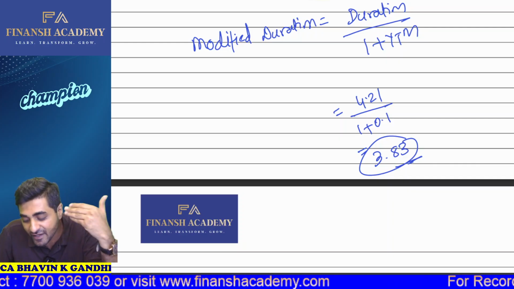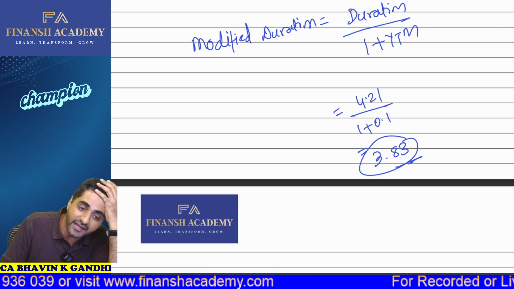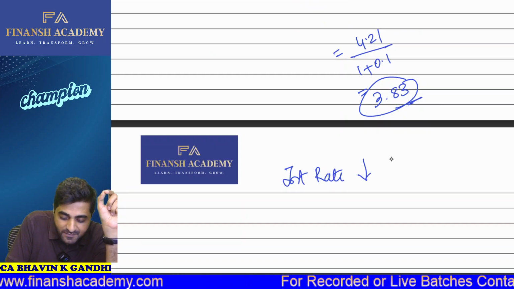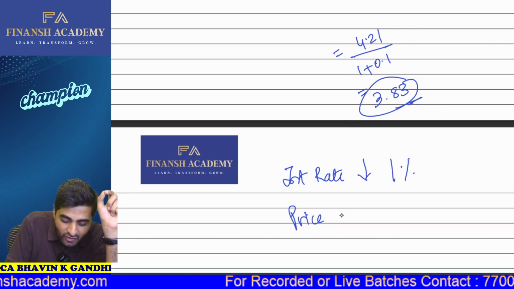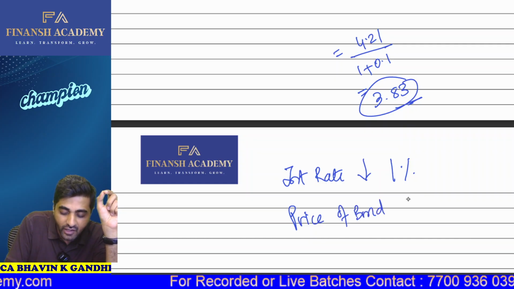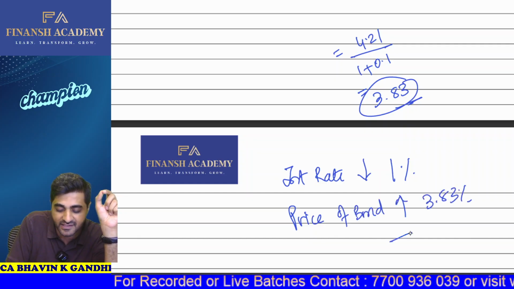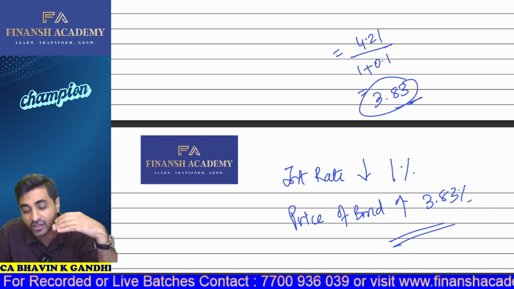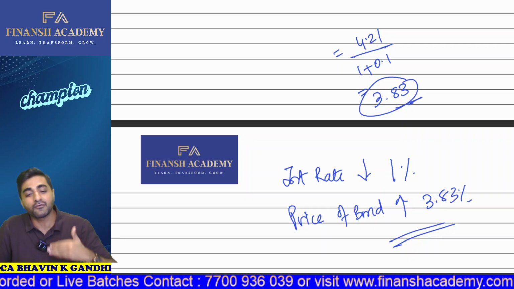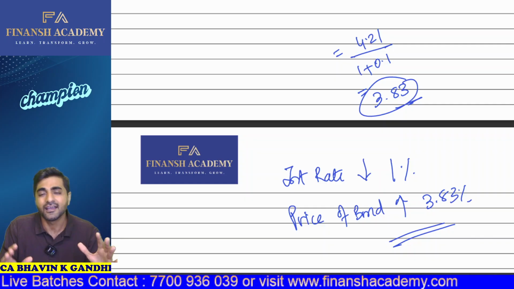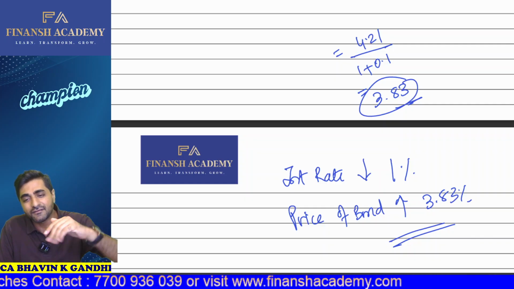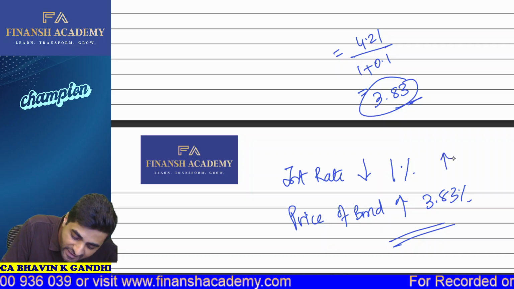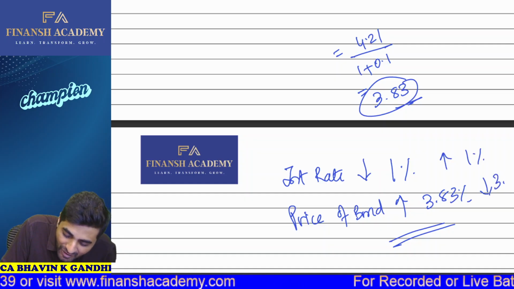And do you know, guys, what is the significance of this modified duration? If your interest rate reduces by 1%, then the price of the bond will increase by 3.83%. So this is what the modified duration or the volatility of the bond will signify. For the volatility of the bond, we have to take the interest rate and the price of the bond. If the interest rate falls by 1%, then the price of the bond will rise by 3.83%. If the interest rate increases by 1%, then the price of the bond will fall by 3.83%.